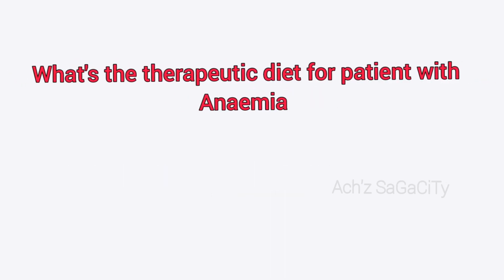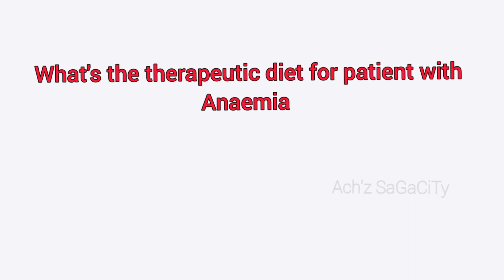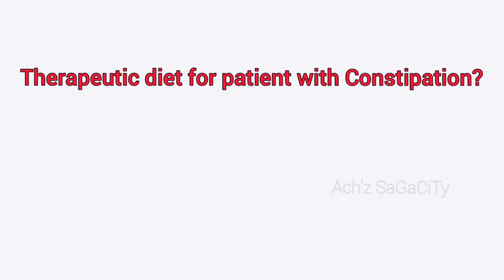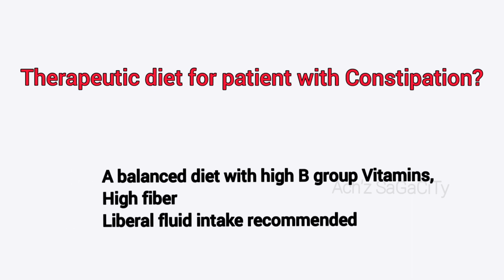So what's the full form of LRW? They are asking means you can give the answer to you. So what's the therapeutic diet for patient with anemia? The patient want to take high protein, iron, vitamin C and B complex. Then what's the therapeutic diet for patient with constipation? A balanced diet with high B group vitamins, high fiber and liberal fluid intake recommended.